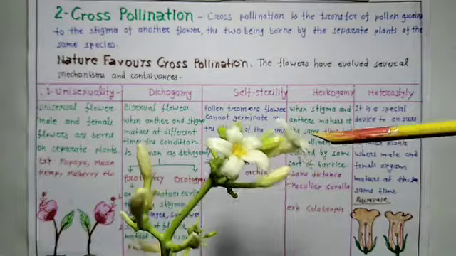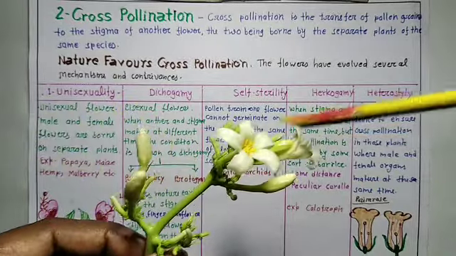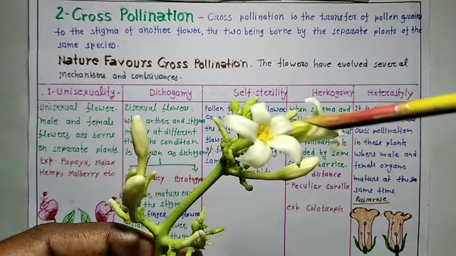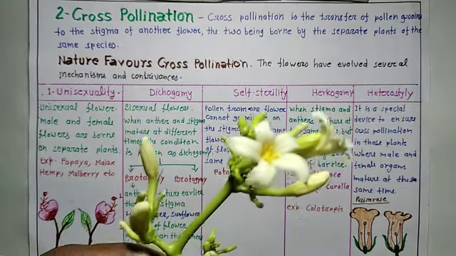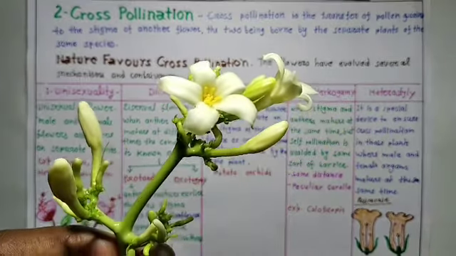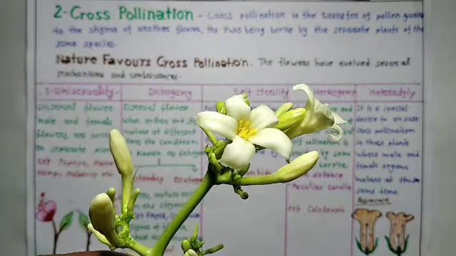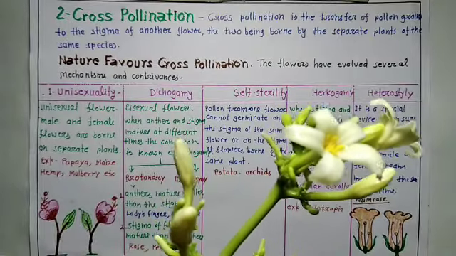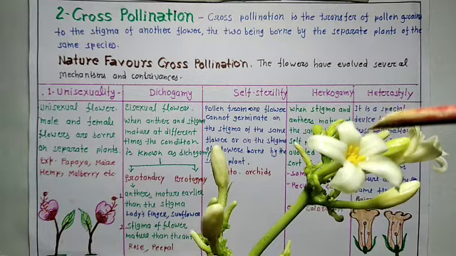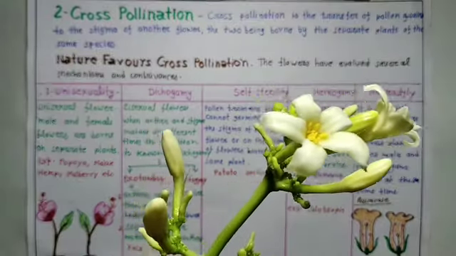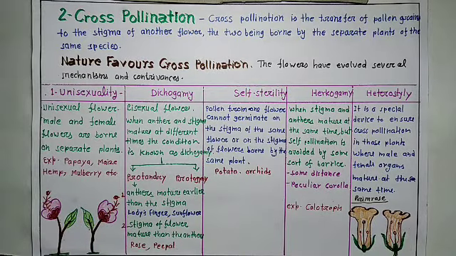Papaya is an example of unisexual flowers because here male and female flowers are borne on separate plants. But we have a male flower, not a female flower.